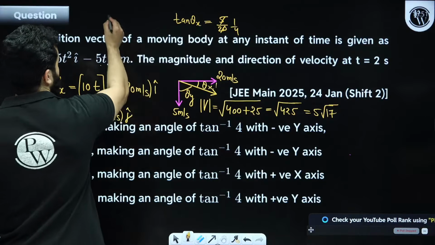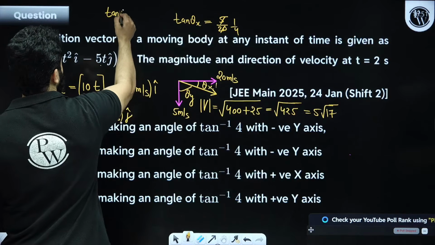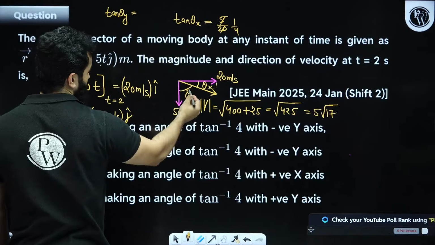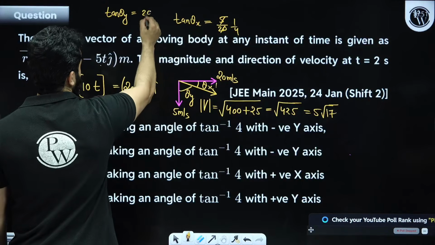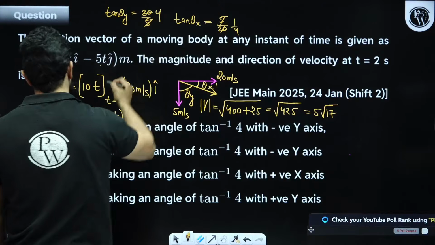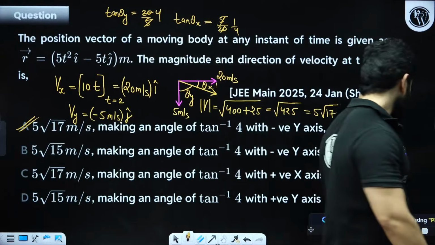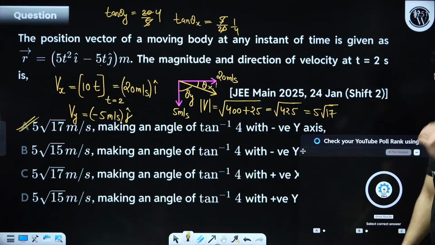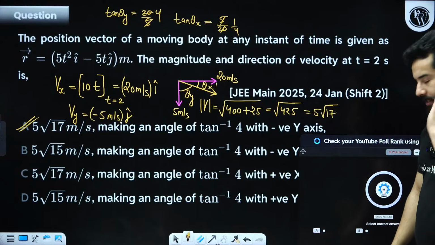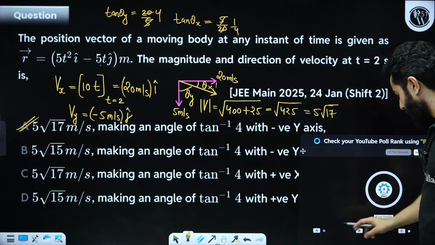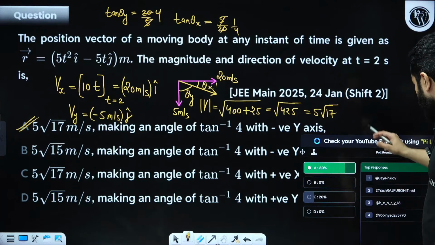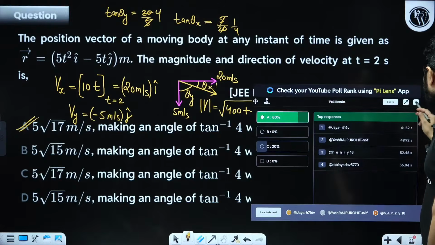So that means tan theta y will be 4, because tan theta y will be 20 divided by 5, it will be 4. So option A is correct. Quickly write down in the chat box. Done? Very good. Option A is correct. Great. Moving on to the next one.